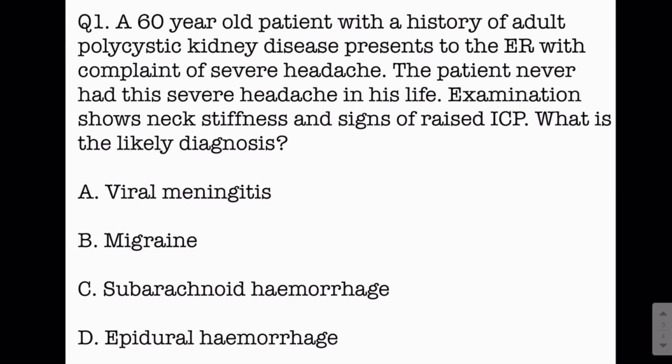A 60-year-old patient with a history of adult polycystic kidney disease presents to the ER with complaint of severe headache. The patient never had this severe headache in his life. So guys, this is the buzzword. This is the severe headache of the patient's life. Examination shows neck stiffness and signs of raised intracranial pressure. What is the likely diagnosis? So you all know that it is the subarachnoid hemorrhage.